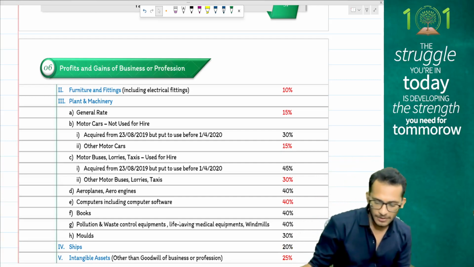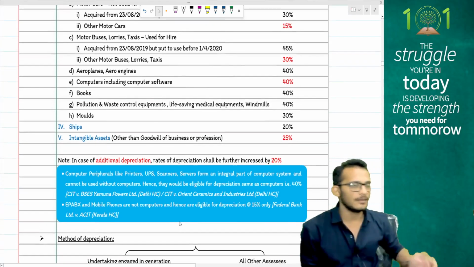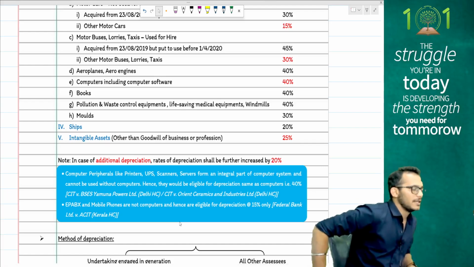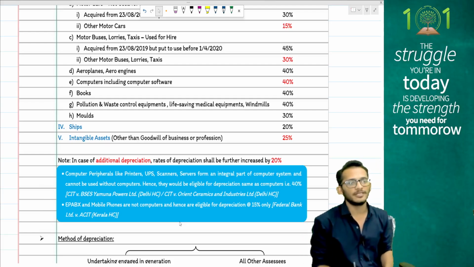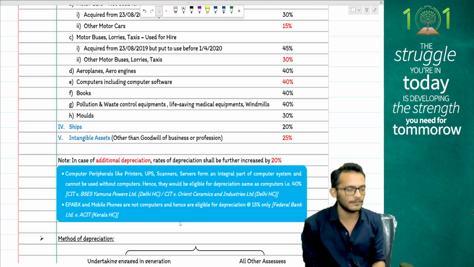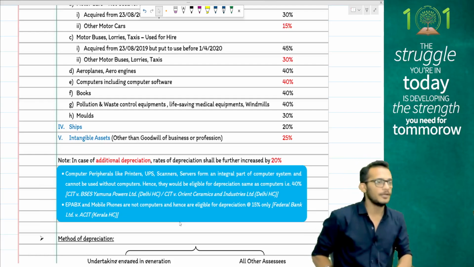When it comes to depreciation, people, two methods of depreciation are given to you. One is the WDV method, one is the SLM method. SLM method is only for the electricity industry. Plant and machinery, if it is to be depreciated, can only be depreciated at WDV for any other industry. From an exam perspective, electricity is not being tested, therefore we are focusing on the WDV method.